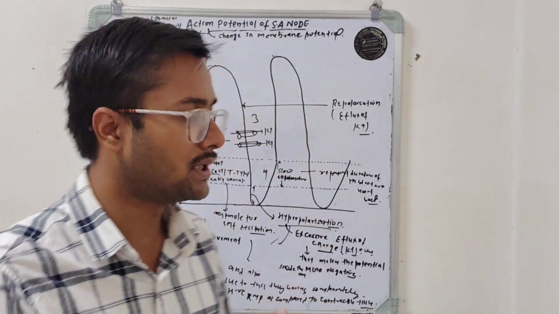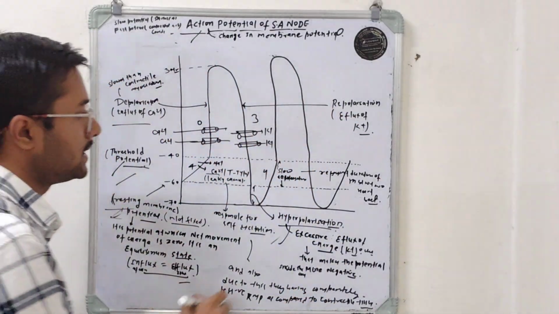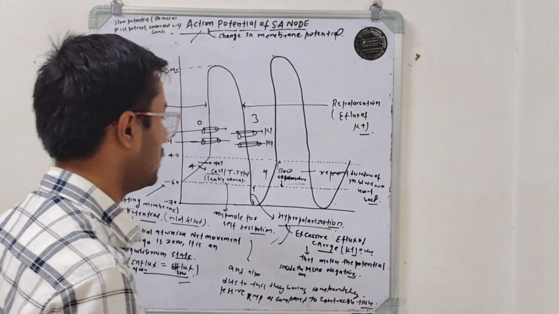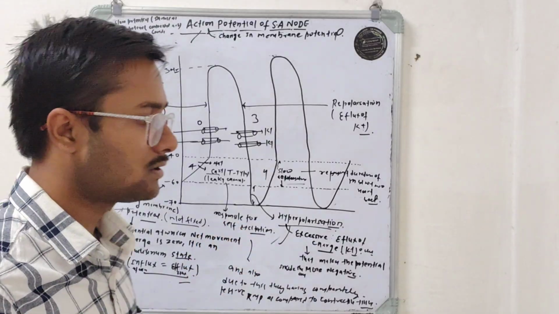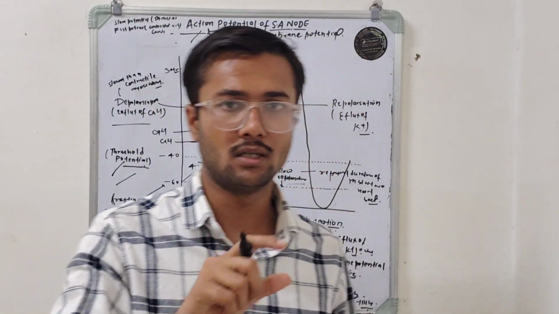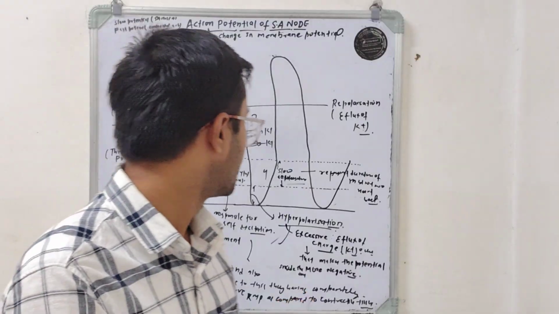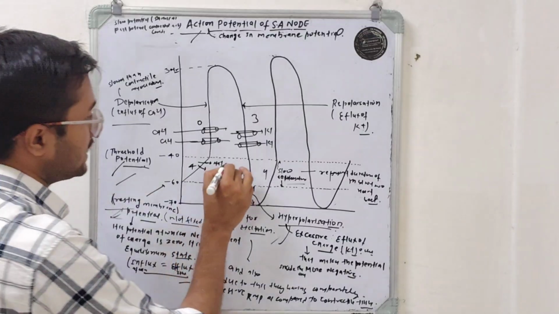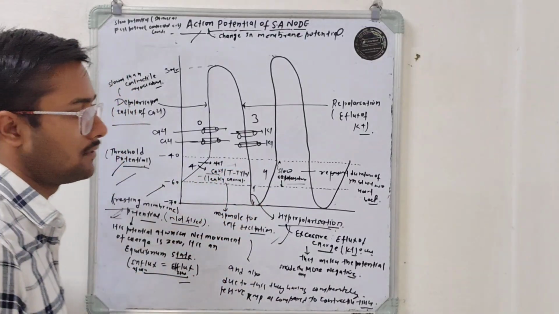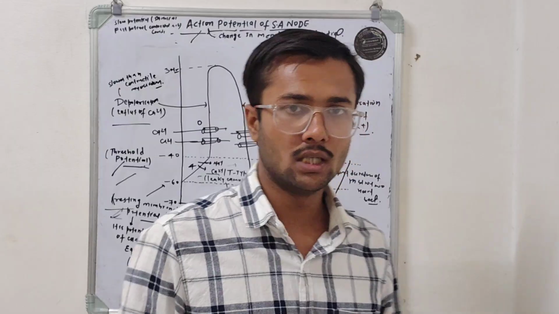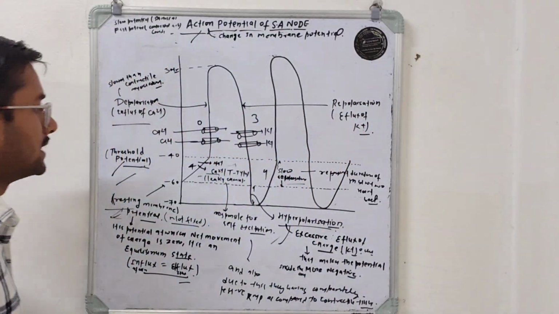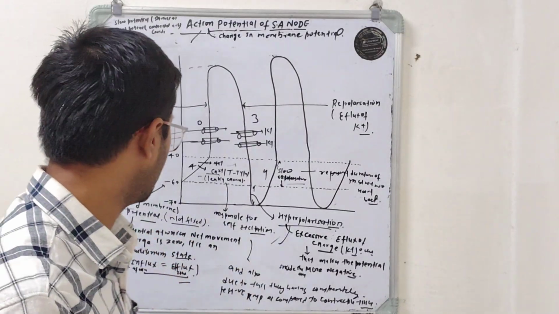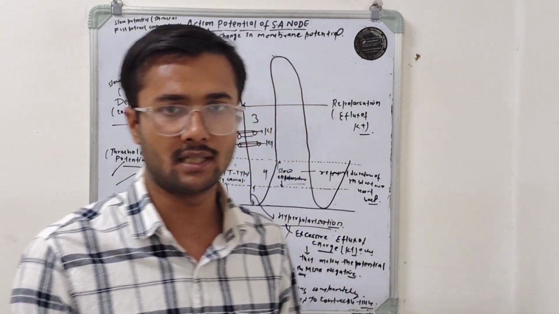So this permeability of calcium ions and sodium ions is called leaky currents. They produce slow depolarization, and the current produced in this slow depolarization is called leaky currents. And the channel through which there is the movement of calcium and sodium is called funny channels. So funny sodium and calcium channels are present in SA nodal tissue. Due to the presence of these funny sodium and calcium channels, there is no fixed resting membrane potential in the SA node.